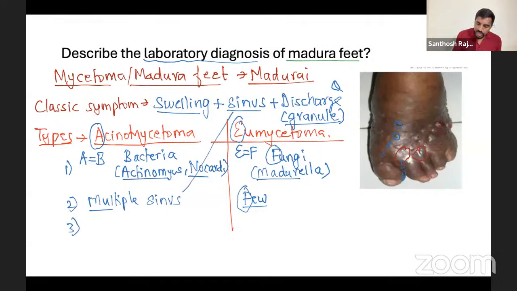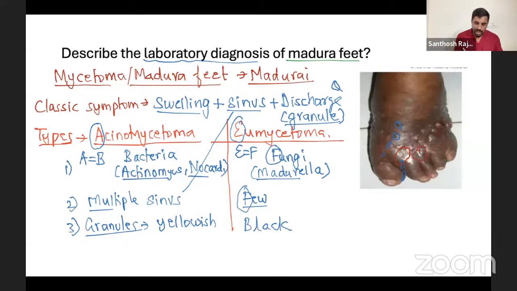So you have to explain the sinus, and then the granules. For granules, the color in bacteria would be yellowish, white to yellow. Usually yellowish is good. But fungi, anywhere, if you say fungi, black only. From COVID time, we know. Whenever there's mucormycosis, aspergillus, black. So remember, whenever fungi comes, it is usually black in color.